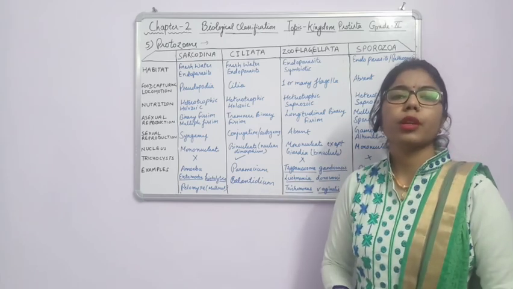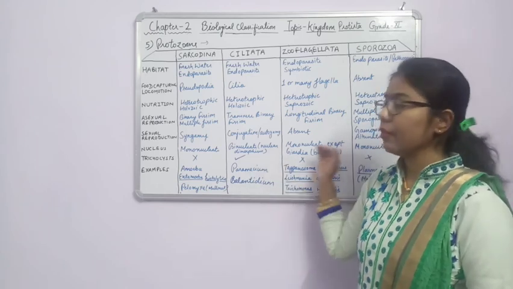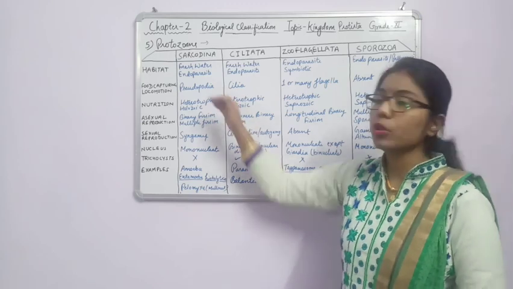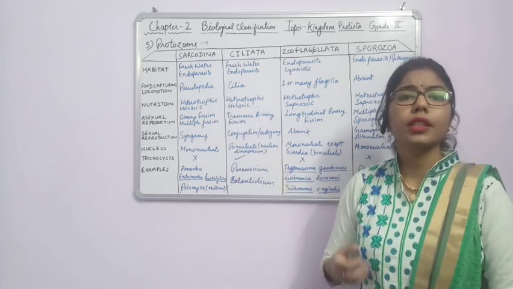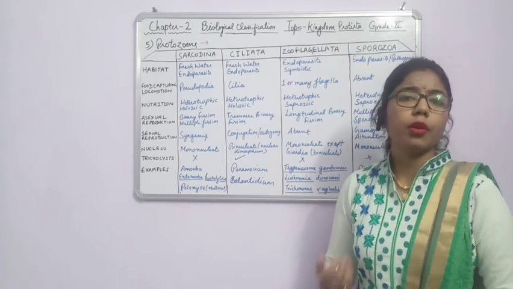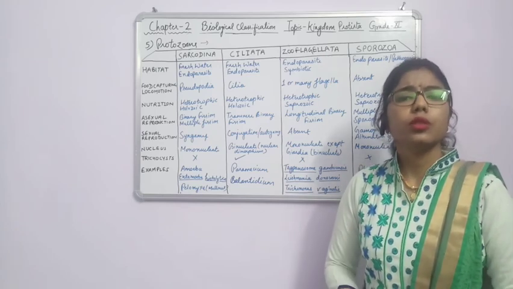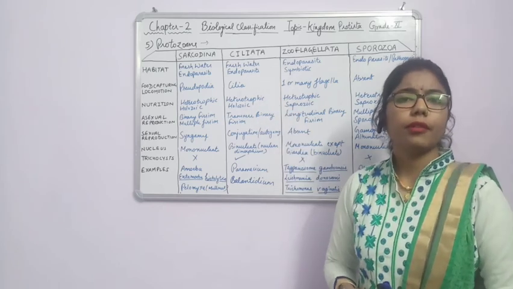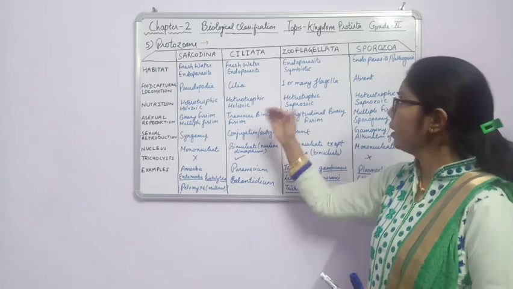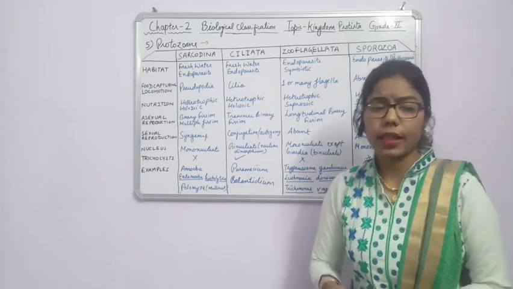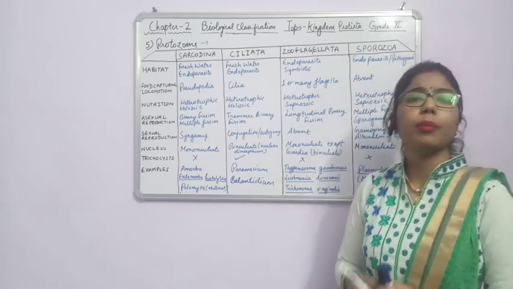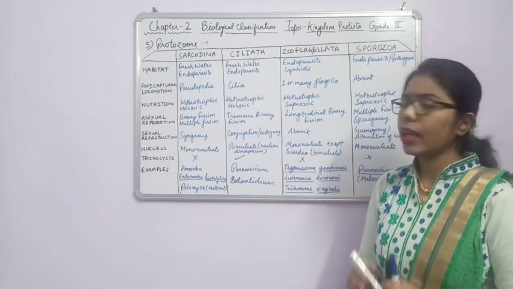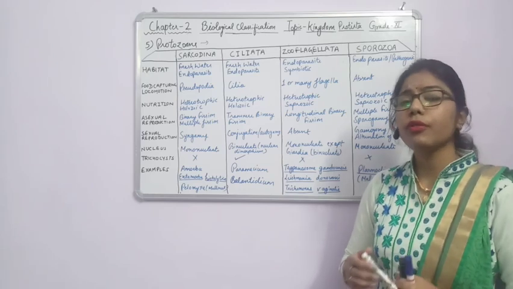Like that, if you talk about the flagella, they have flagella also. If you talk about the mode of nutrition or mode of locomotion, they can move with the help of different structures. In case of amoeba, they can move through the pseudopodia. In case of Paramecium, they have cilia. Another one has flagella for movement, and in the sporozoans they do not have a proper structure to move. Clear? So they show a gliding effect. Like this we can say that they are of different forms.